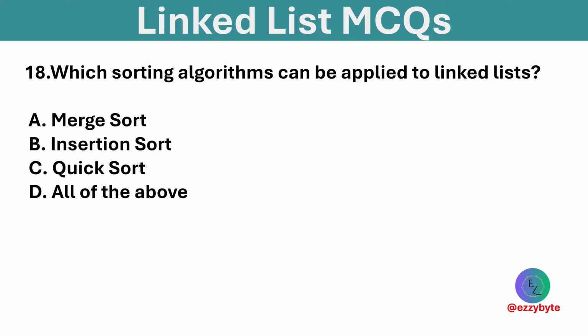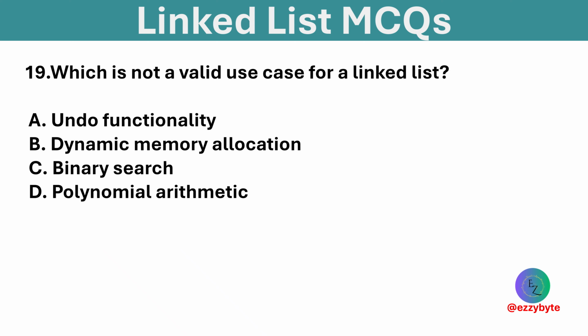Which sorting algorithm can be applied to a linked list? Options are merge sort, insertion sort, quick sort, and all of the above. Option D is correct. Many sorting algorithms work with linked lists. Which is not a valid use case for a linked list? Options are undo functionality, dynamic memory allocation, binary search, and polynomial arithmetic. Option C is correct. Binary search requires random access, which a linked list lacks.